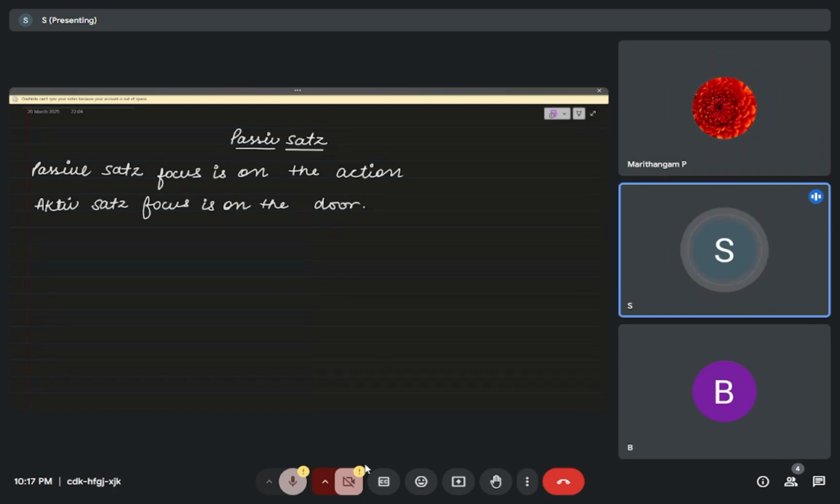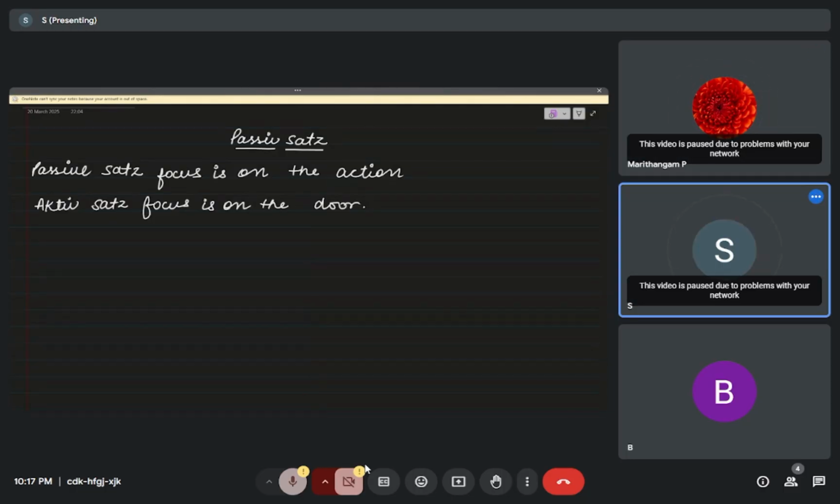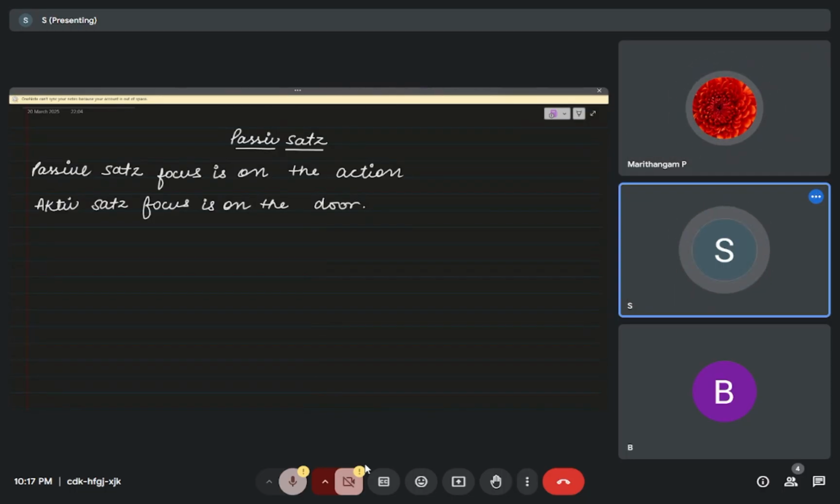For example, I wash my car. This is the active sentence, so the main focus is on the doer, like me. I wash the car, so the focus is on me. And in passive, it is converted to: the car is washed by me.